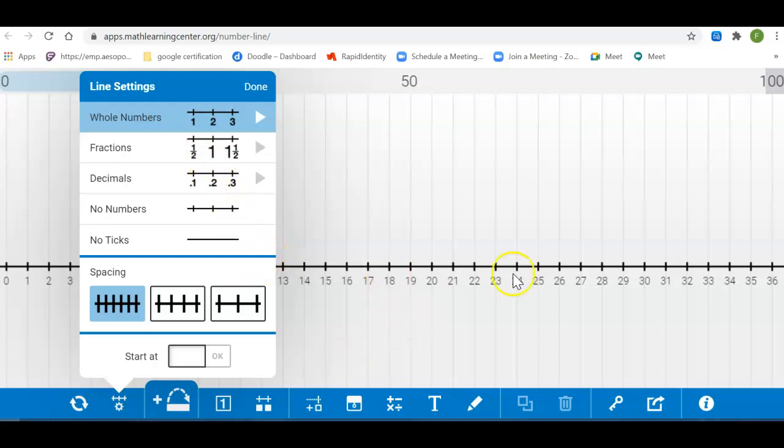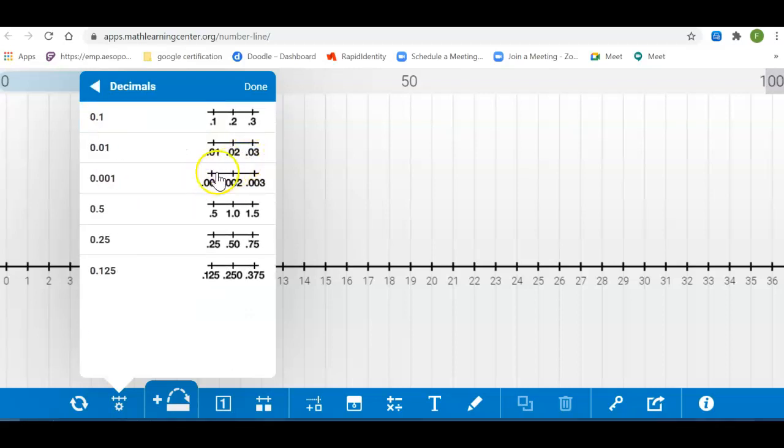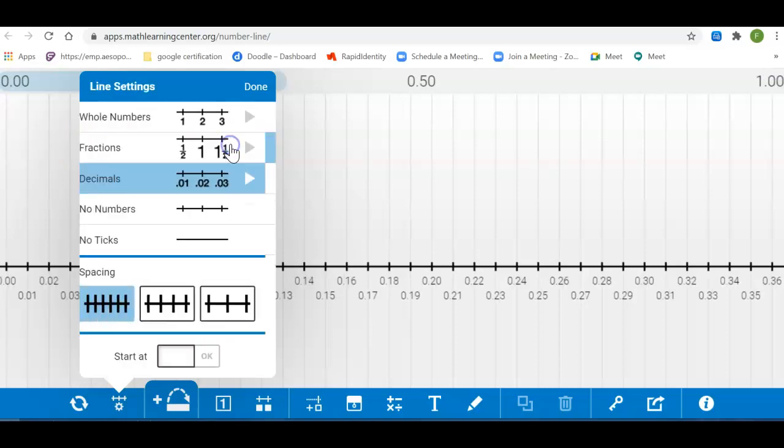Now we can actually change the way our number line looks. If you look up here, it says line settings. What we're going to do is decimals for this one. So you click right there, and then we're going to choose the hundreds decimals, which are right here.